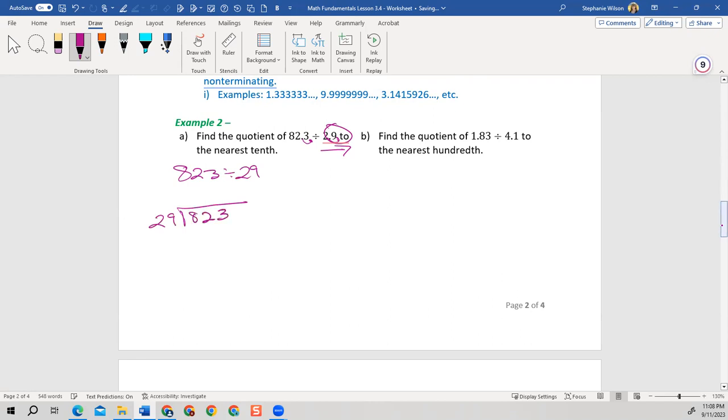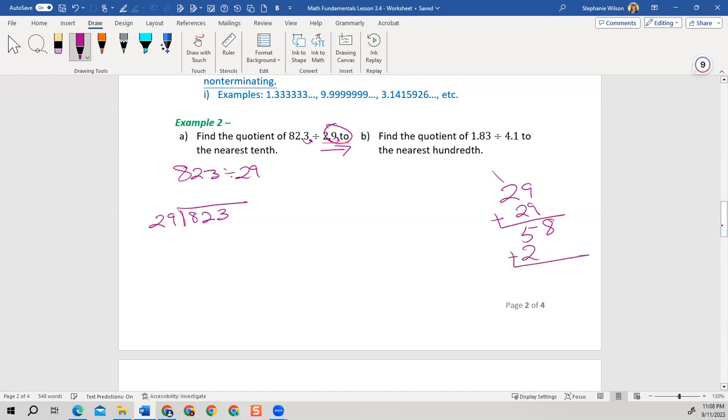So 29 goes into 82 how many times? So if I come over here and say 29 plus 29, so 9 plus 9 is 18, carry the 1. 1 plus 2 is 3... let's see. Want to try again? Yeah, let's try again.